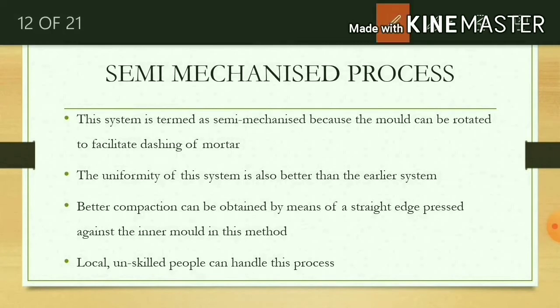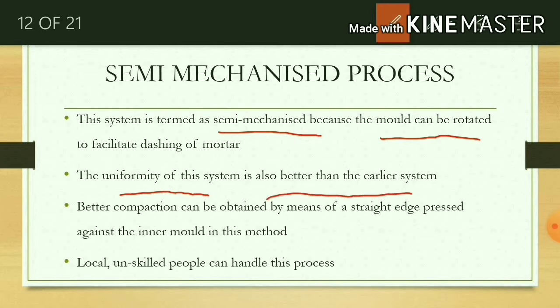Next is the semi-mechanized process. This system is known as the semi-mechanized process because the mold in this process can be rotated with machines. Machines are used to rotate the molds. Uniformity of this system is also better than the earlier system, which is the hand plastering method. Low skilled people can handle this process, and better compaction can be obtained by this process.